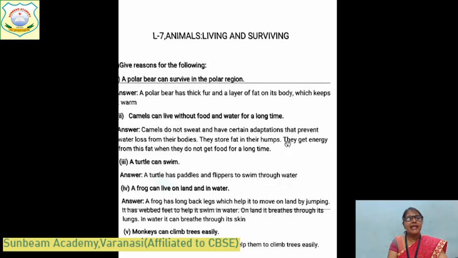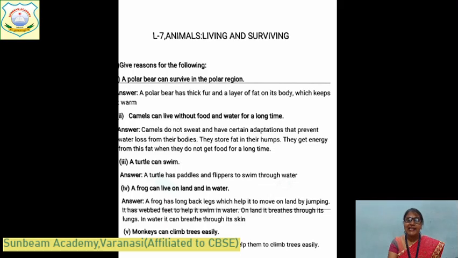This time you understand, and you will write in the notebook from that PDF or the Word document which I will share in your EduNext app. Okay, children? This is the main thing. And question number 3 is, a turtle can swim. A turtle has paddles and flippers to swim through water. That's why only a turtle can swim. It has flipper-like structures which act like paddles.